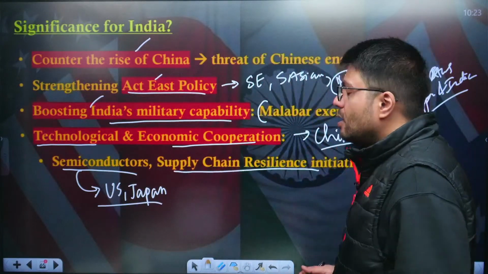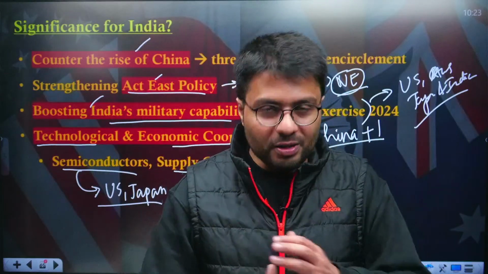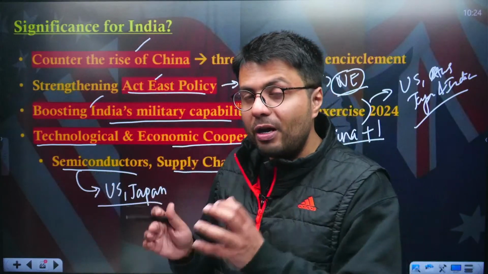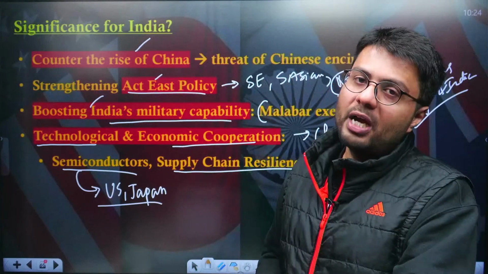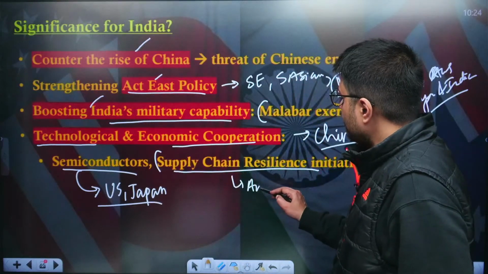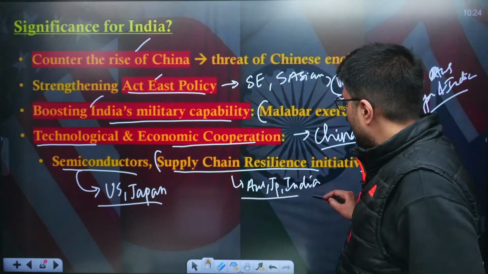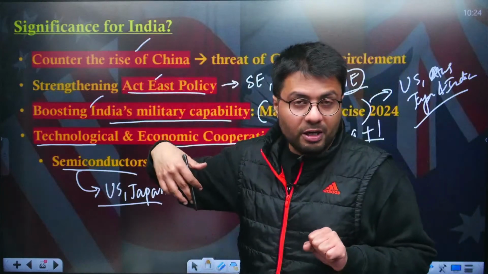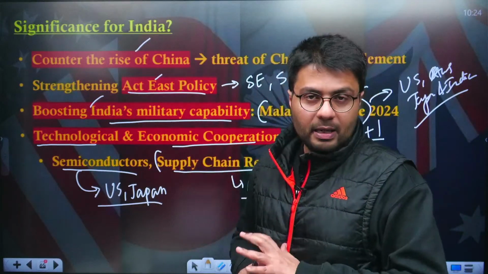Also, as I told you, the supply chains of the global value chains across the world were disrupted because of the COVID-19 pandemic, and hence it emerged that many countries should collaborate in order to protect their own supply chains from any effect by China. And that is why the Supply Chain Resilience Initiative was brought by Australia, Japan as well as India to counter the dominance of China over the world supply chain. So this kind of initiative will not just be beneficial for the globe, but it will also be beneficial for countries like India.